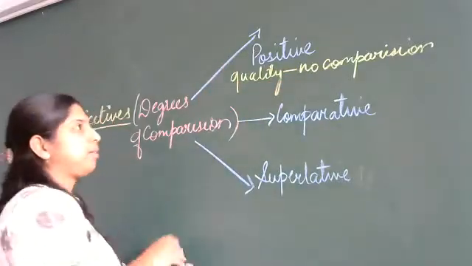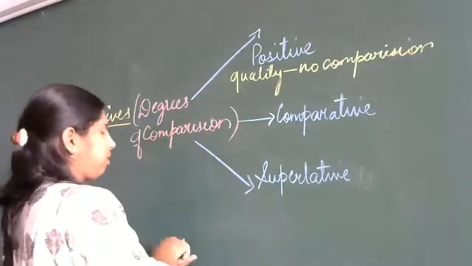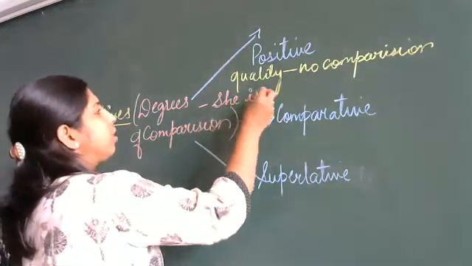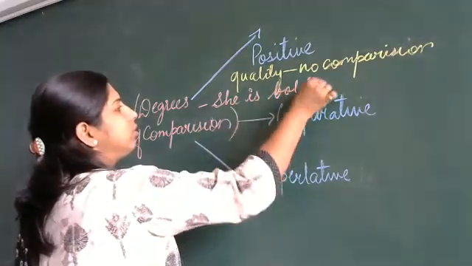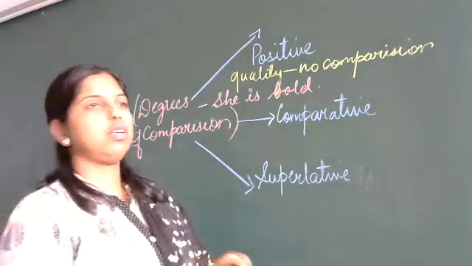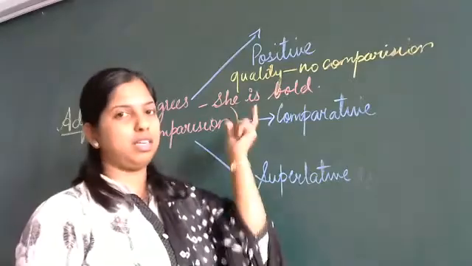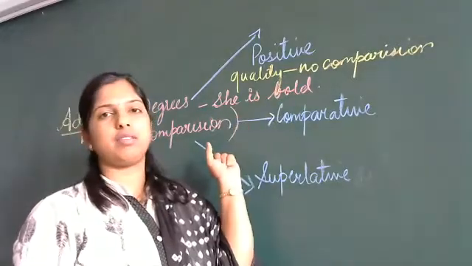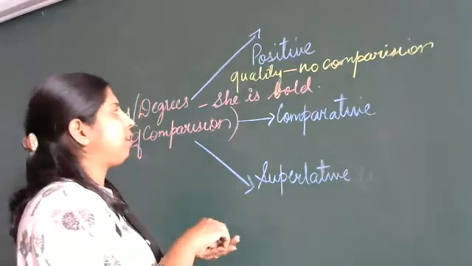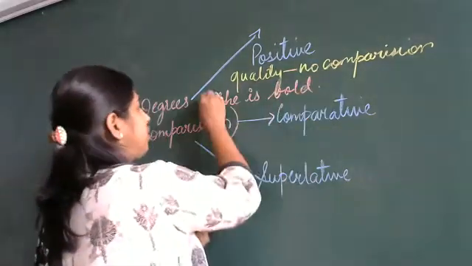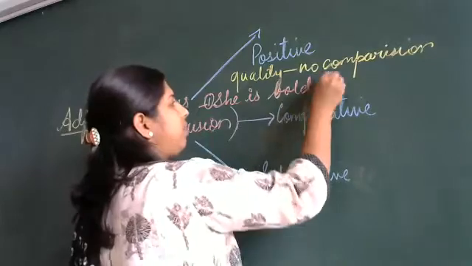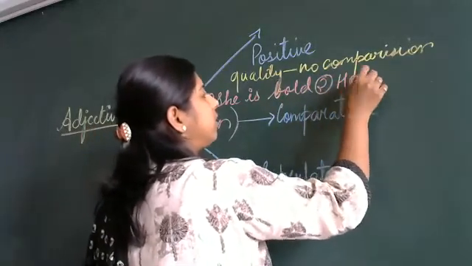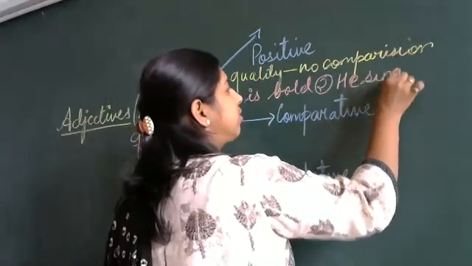For example, here, she is bold. Only the quality is shown about that girl, she. That means there is no comparison done here. One more I'll write here. This is the first one. Second one is what? He sings.